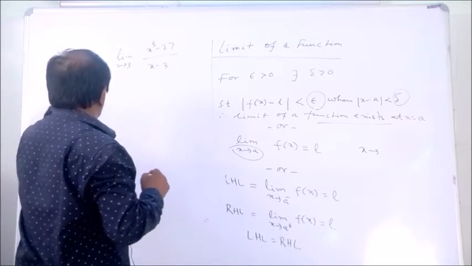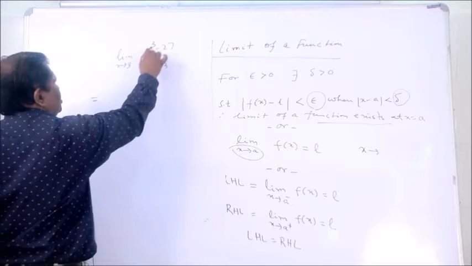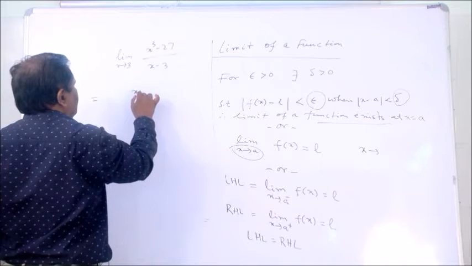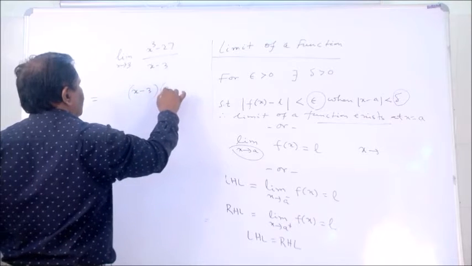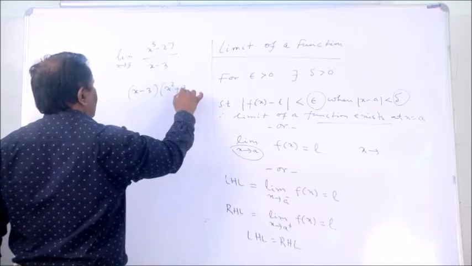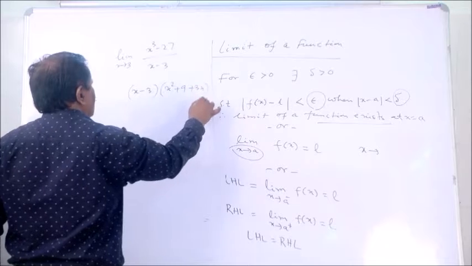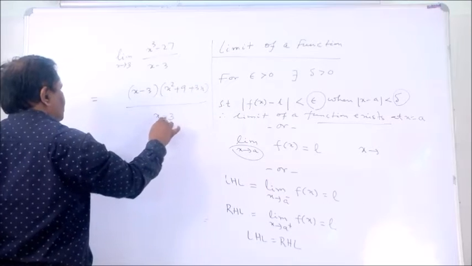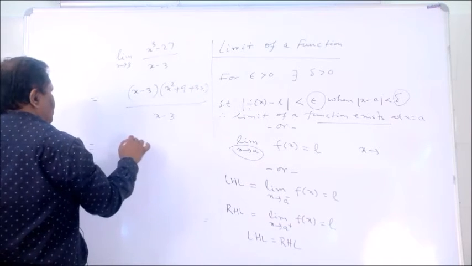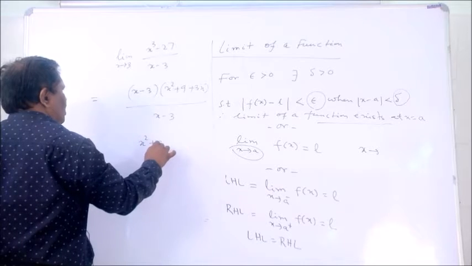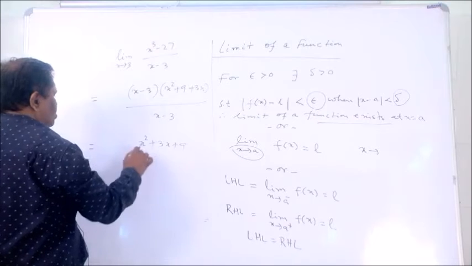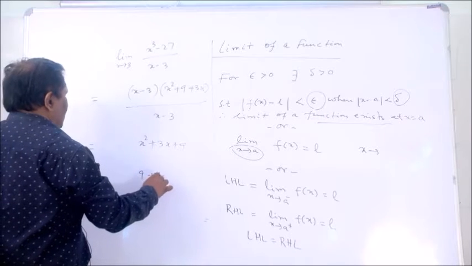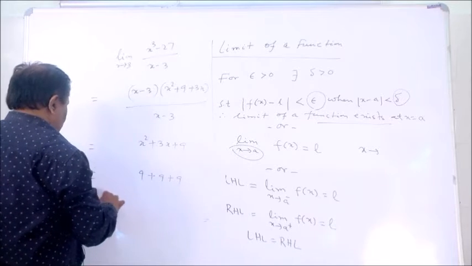Using the a cube minus b cube formula, it is x minus 3 into x square plus 3x plus 9 divided by x minus 3. The simplified form is x square plus 3x plus 9. Putting x tends to 3, we get 9 plus 9 plus 9 equals 27.